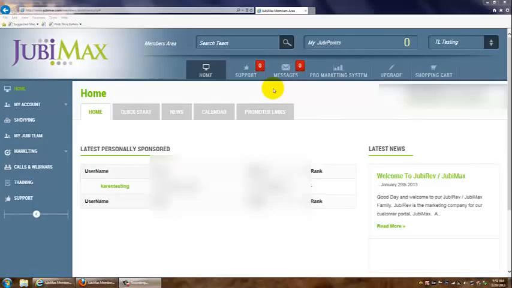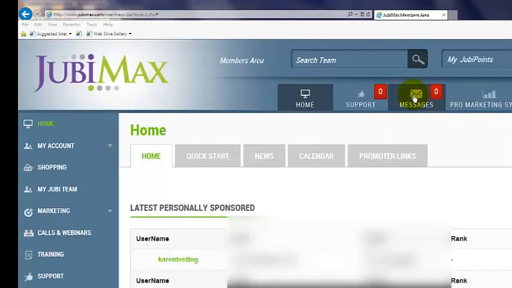Okay, now as you just come in here, you're going to notice that there are no messages. And so what I'm going to do, I'm working from two test accounts here. So none of the information that you see here is legitimate information or valid information. So just understand we're doing this from a test standpoint. Now let's say this particular test account has recently referred or enrolled one promoter. Remember, we won't refer to ourselves as reps or distributors or affiliates. We'll refer to ourselves as promoters.